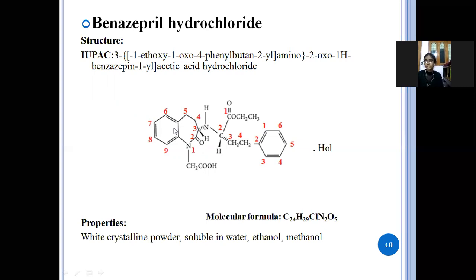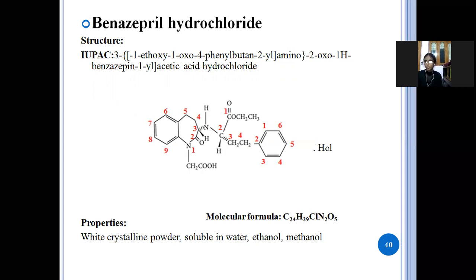So this is the benzazepine. In the first position, the acetic acid is there, CH2COOH. So in the first position, acetic acid, second position, oxygen atom, and in the third position, the amino group is there. This amino group is attached to 1, 2, 3 and 4, 4 carbon atoms, which means butane.